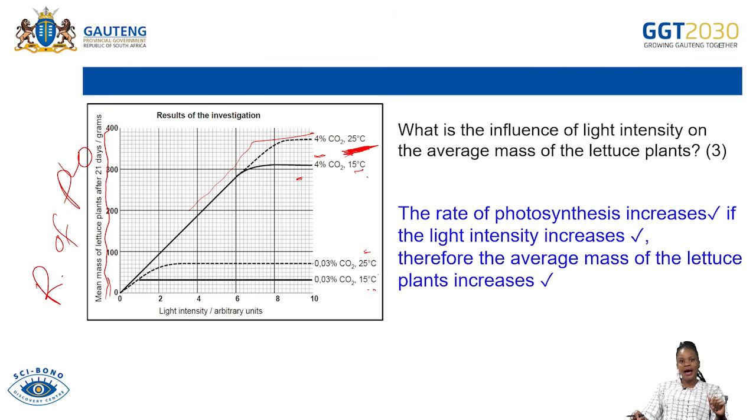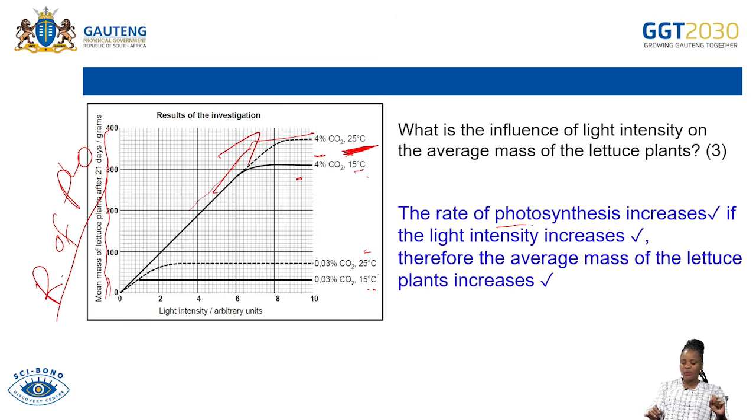So that is how you are supposed to answer that question. When the light intensity increases, the mass of the lettuce plant also increases.